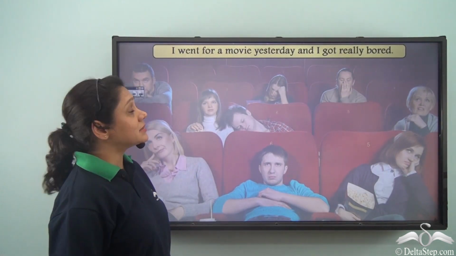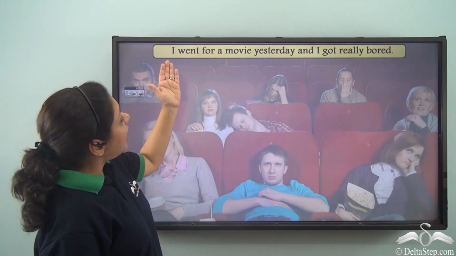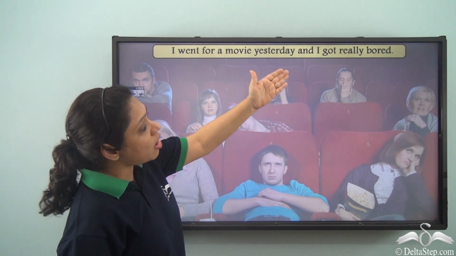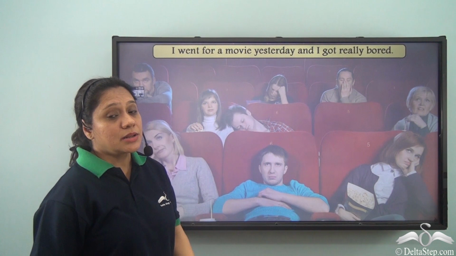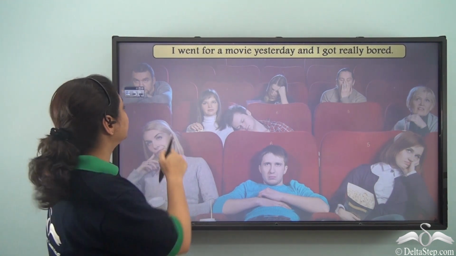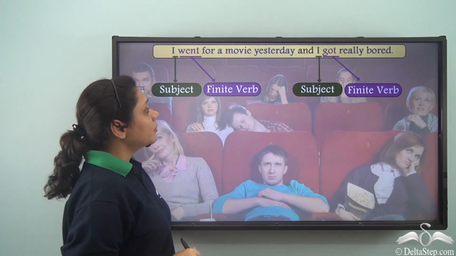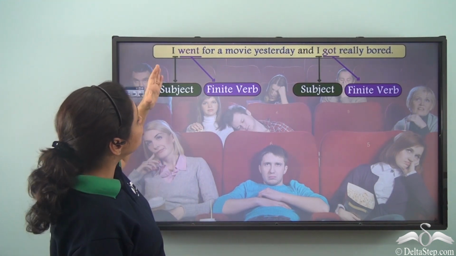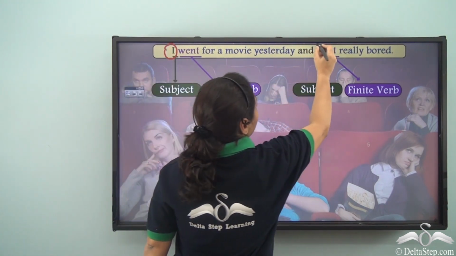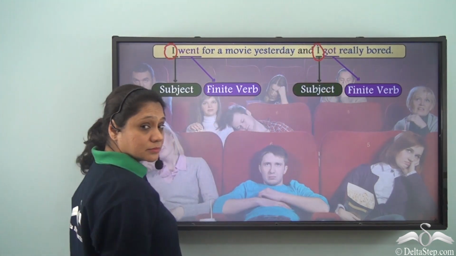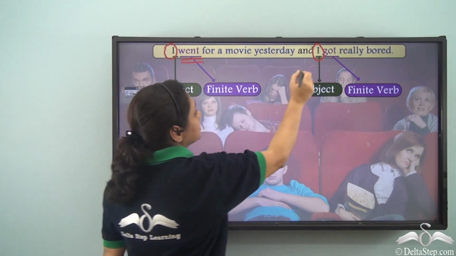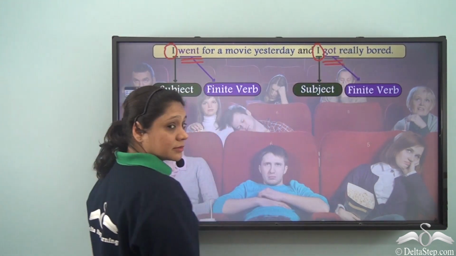But if we have a sentence which is, I went for a movie yesterday and I got really bored, now let us try to find out what kind of a sentence this is. We see that there are two subjects here, I. We see that there are two finite verbs here, went and got.